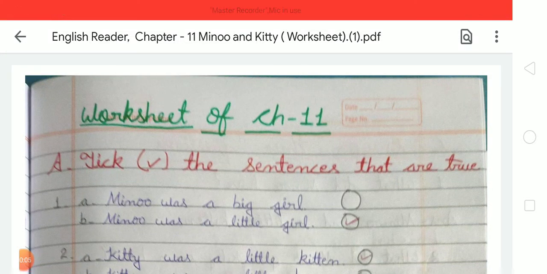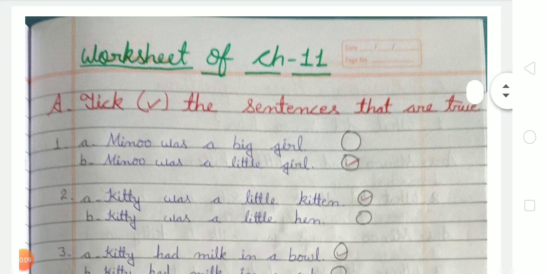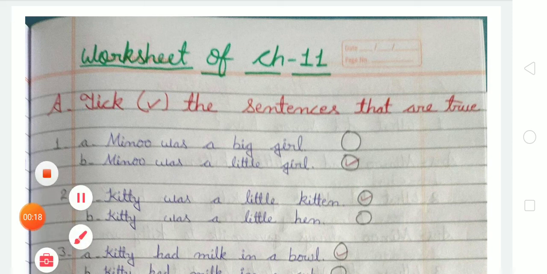This is your subject teacher of English, and today I am going to explain how to complete your notebooks. So students, for that you all take out your SW copy and start writing on your SW copy. First of all you have to mention chapter 11, and the name of chapter 11 is Minu and Kitty. You have to write the name of chapter 11, and you have to mention CW or SW and the date, depending on which notebook you have to write in.